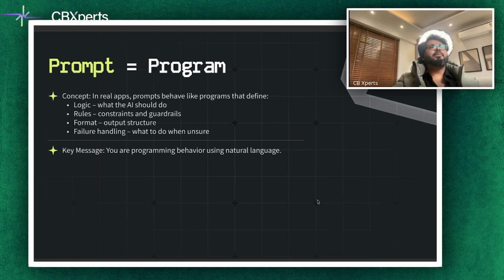It's empowering because non-coders can design complex workflows without writing code. That basically came out back in 2023 and changed everything in that direction. In 2026, the slide title is very important: prompt is actually equal to a program.